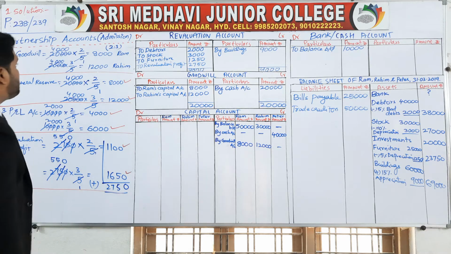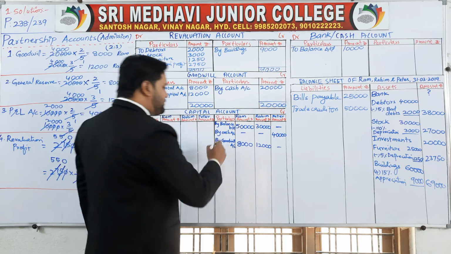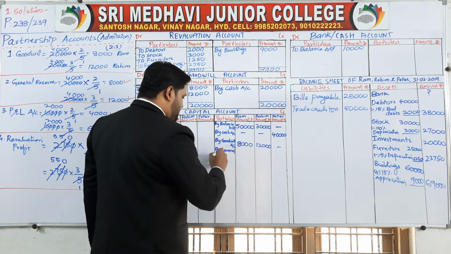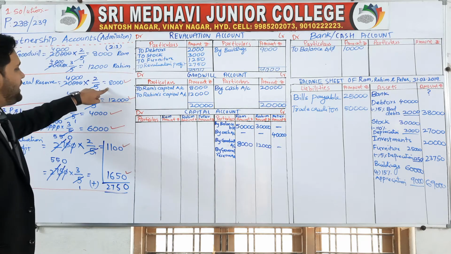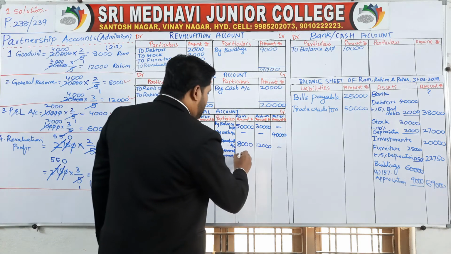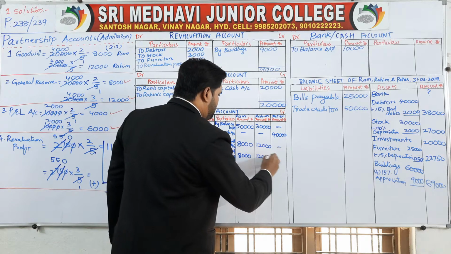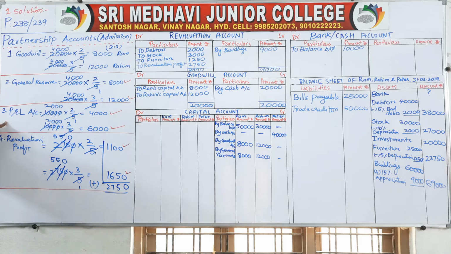Next is general reserve. Now distribute the general reserve to the partners. By general reserve account. How much? 8,000 to Ram, 12,000 to Rahim. Now profit and loss account, distribute to the partners.